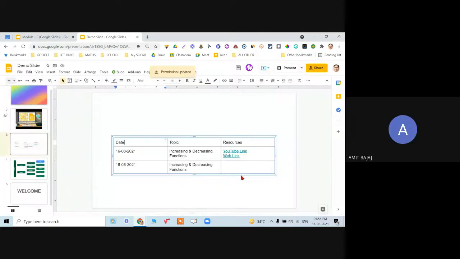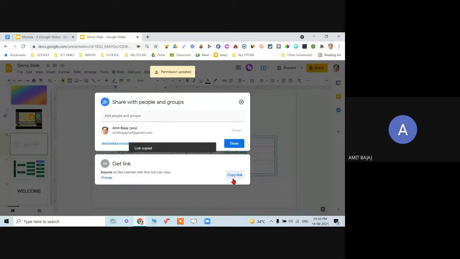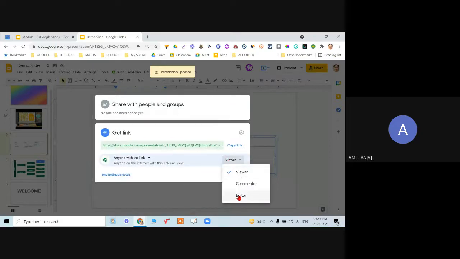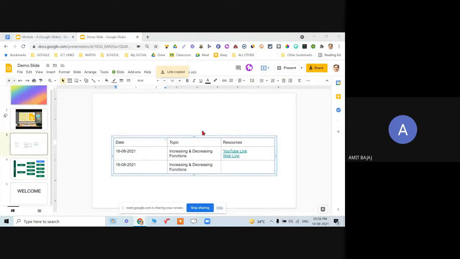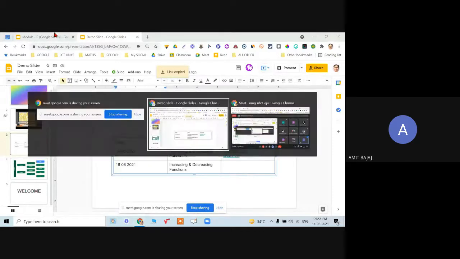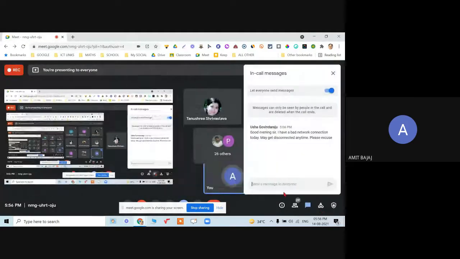Even as a viewer, they have the right to click on this link. No, for editor I have thought of a different option. I'll use that. So it is viewer mode, and let me quickly paste this link over here.